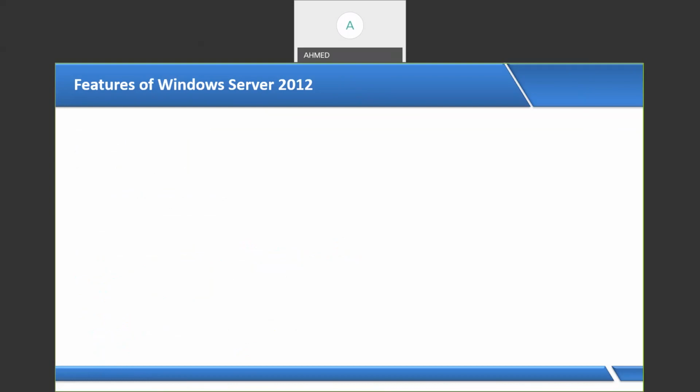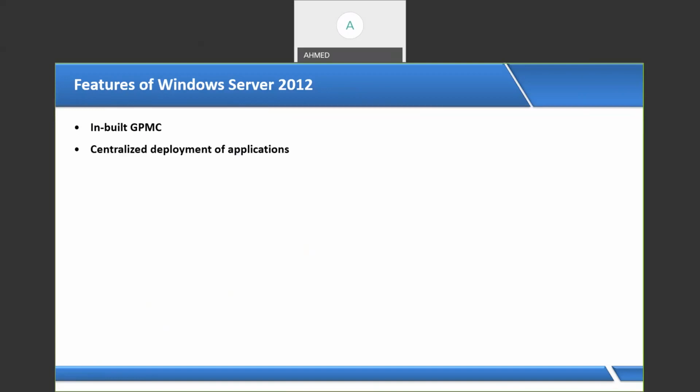Then we are going to discuss in this course GPMC, Group Policy Management Console. With the help of that, we can allow or deny the user access to services and resources. The user should not change the wallpaper, should not access websites, should not access applications. That type of restriction we can apply.